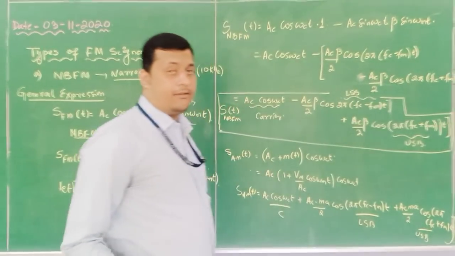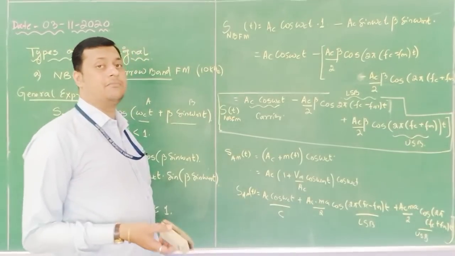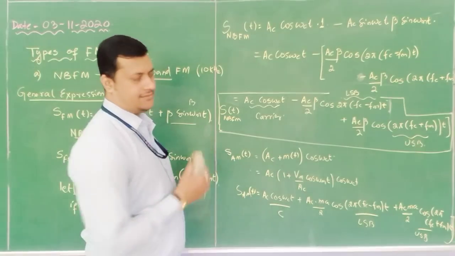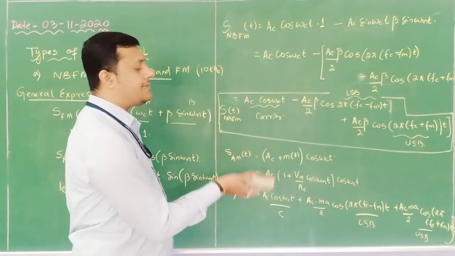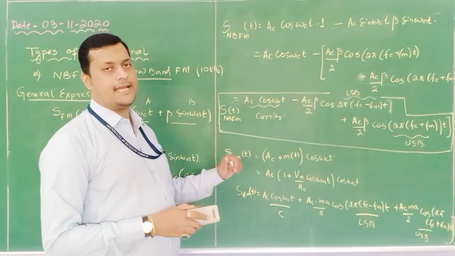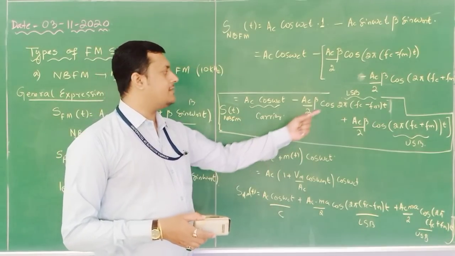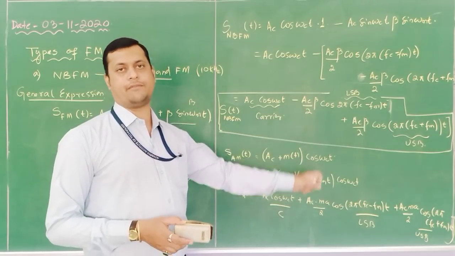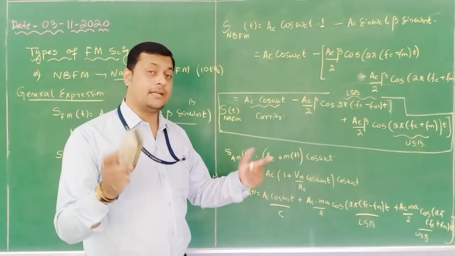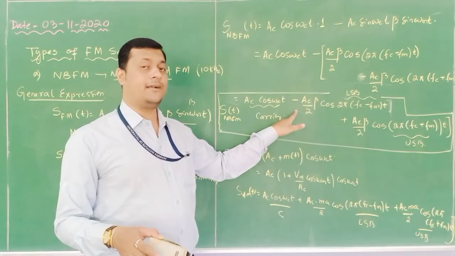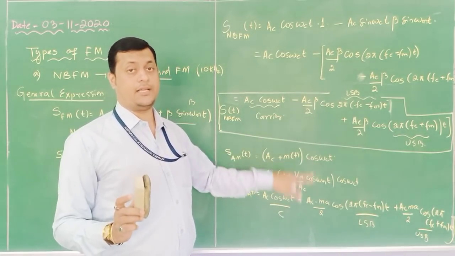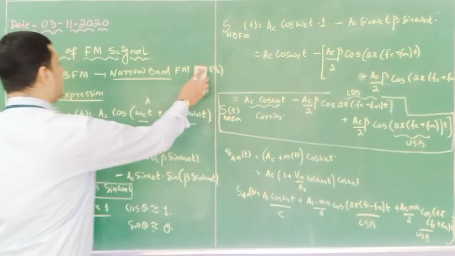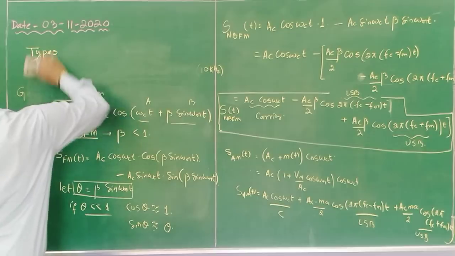In university questions, basically they ask what is the similarity between NBFM and AM signal. So this is the reason why it is similar. It also has a carrier, an upper sideband, and a lower sideband. But what is the difference? The lower sideband has a negative potential, but in AM the lower sideband has a positive potential. That we will represent with the help of the frequency spectrum.